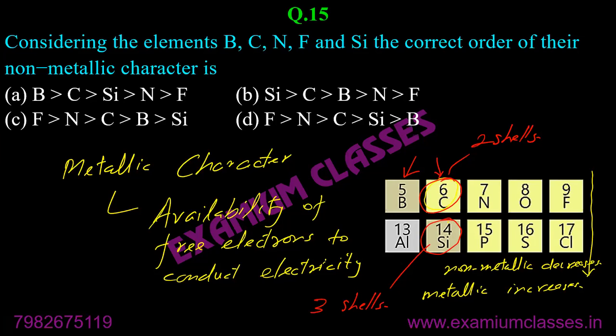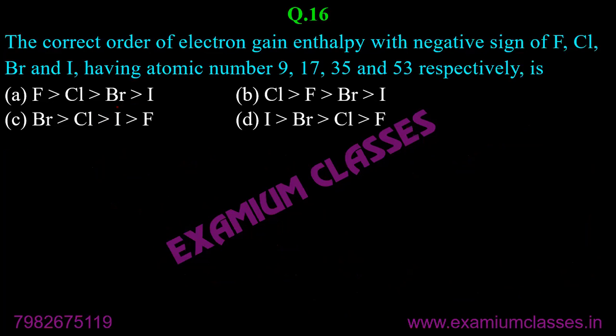So boron and carbon have metallic character close to one another, but there will be a huge difference between carbon and silicon because silicon has one more shell. E will be the answer. Boron will be closer to carbon, not silicon.